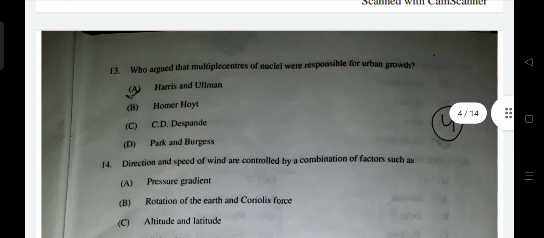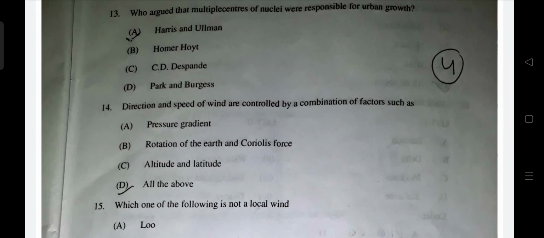Okay, next is who argued multiple centers of nuclei are responsible for urban growth. That is the multiple nuclei model proposed by Harris and Ullman. A is correct. Direction and speed of wind are controlled by a combination of factors. So direction and speed of the wind are controlled by all these factors. So all of the above will be correct.